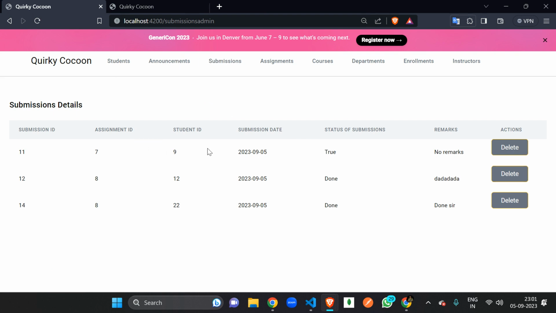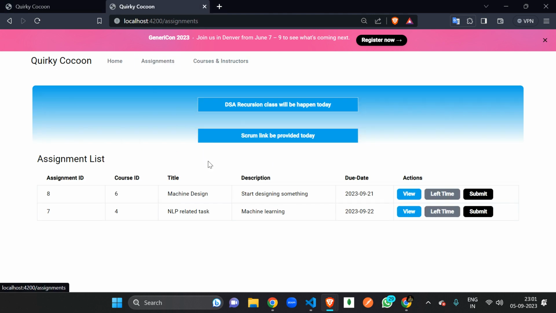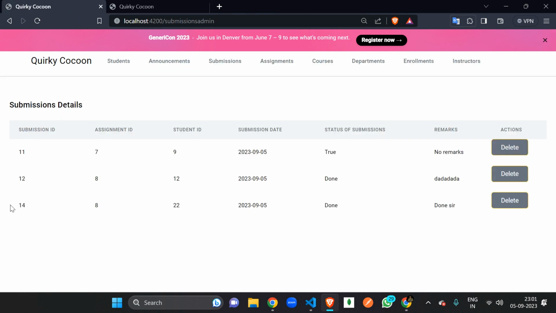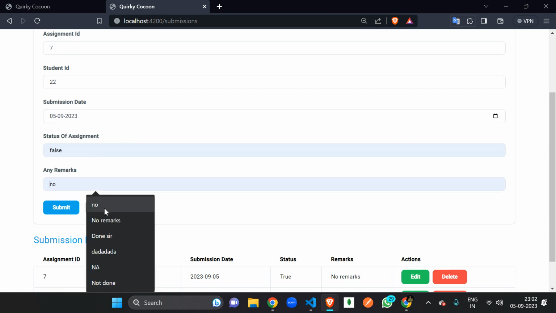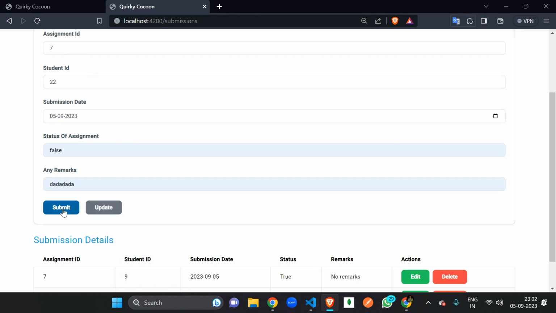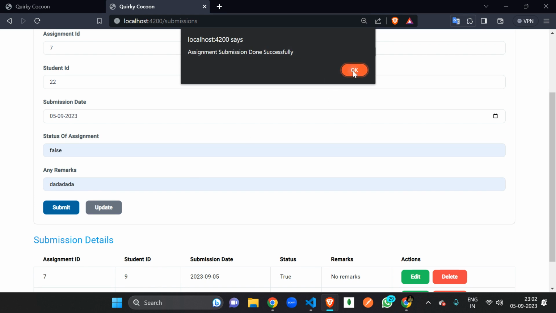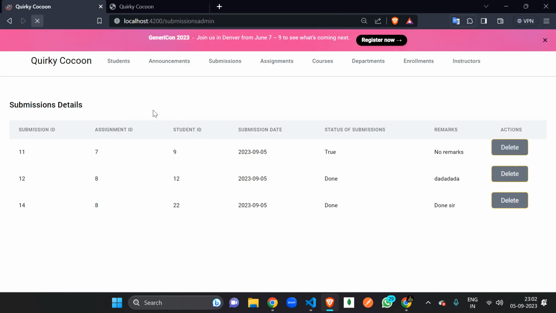Say someone wants to submit the assignment, so you can see the assignment section, and this person, the 7th and the 4th ID, wants to submit the details. First check here, there is no 7th submission ID, right? So you can say this will become 4th. Okay, so the date is today, the status is false, and the remarks is GD. Okay, so the assignment submission is done successfully, and you can check here. Just take a refresh here, and you can see the assignment is done here.